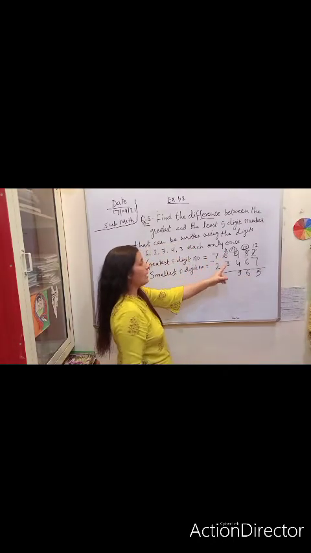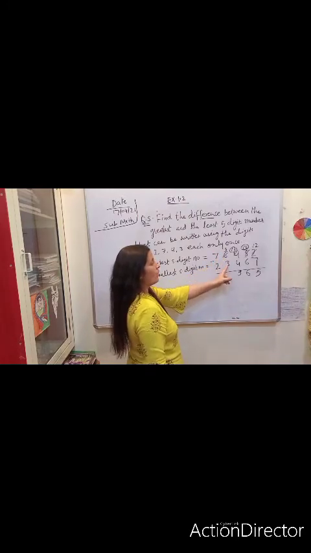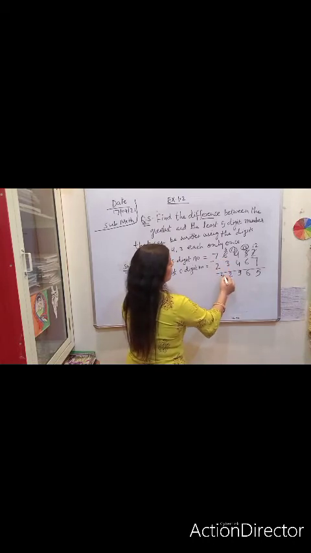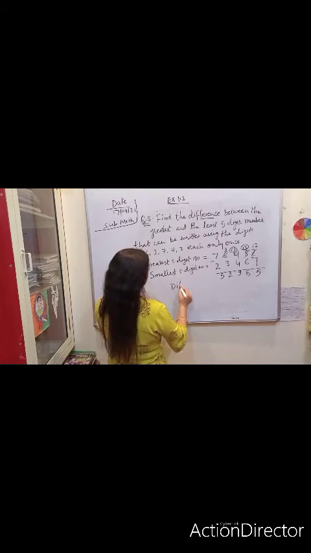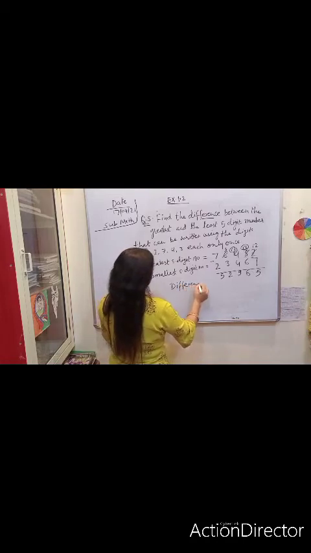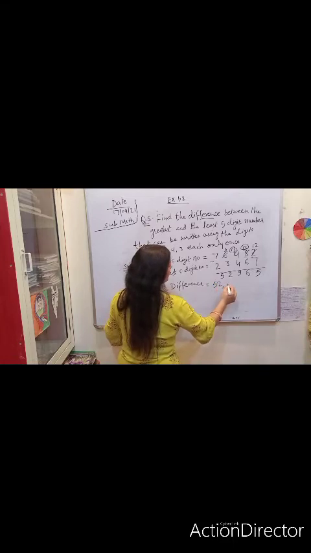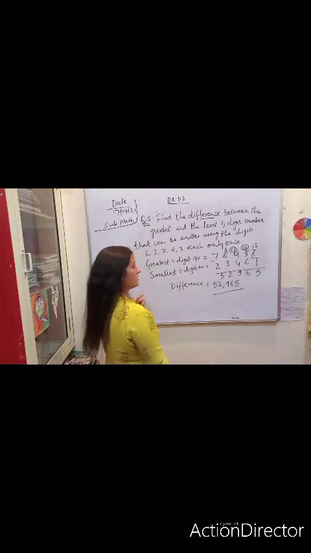So 3 can be subtracted from 5. So take out 3 from 5. It will become 2. 7 minus 2, 5. Then we can write difference equals to 52,965. This is the answer.